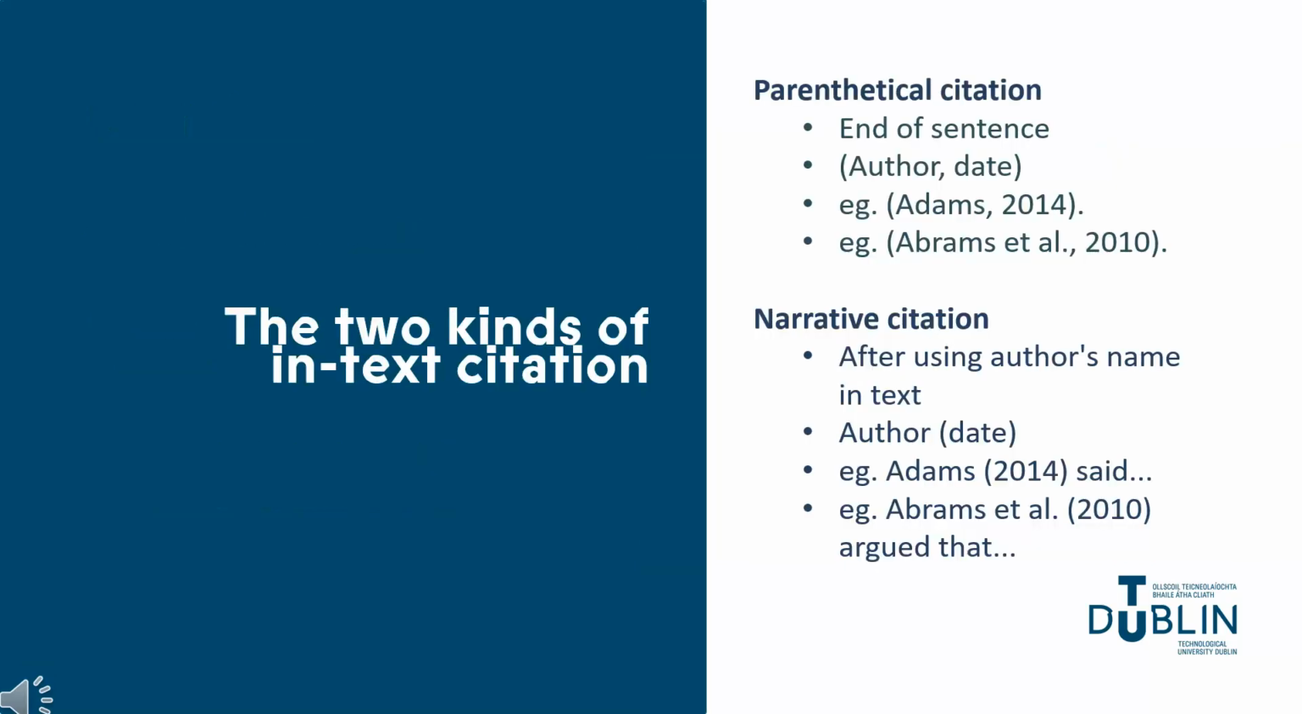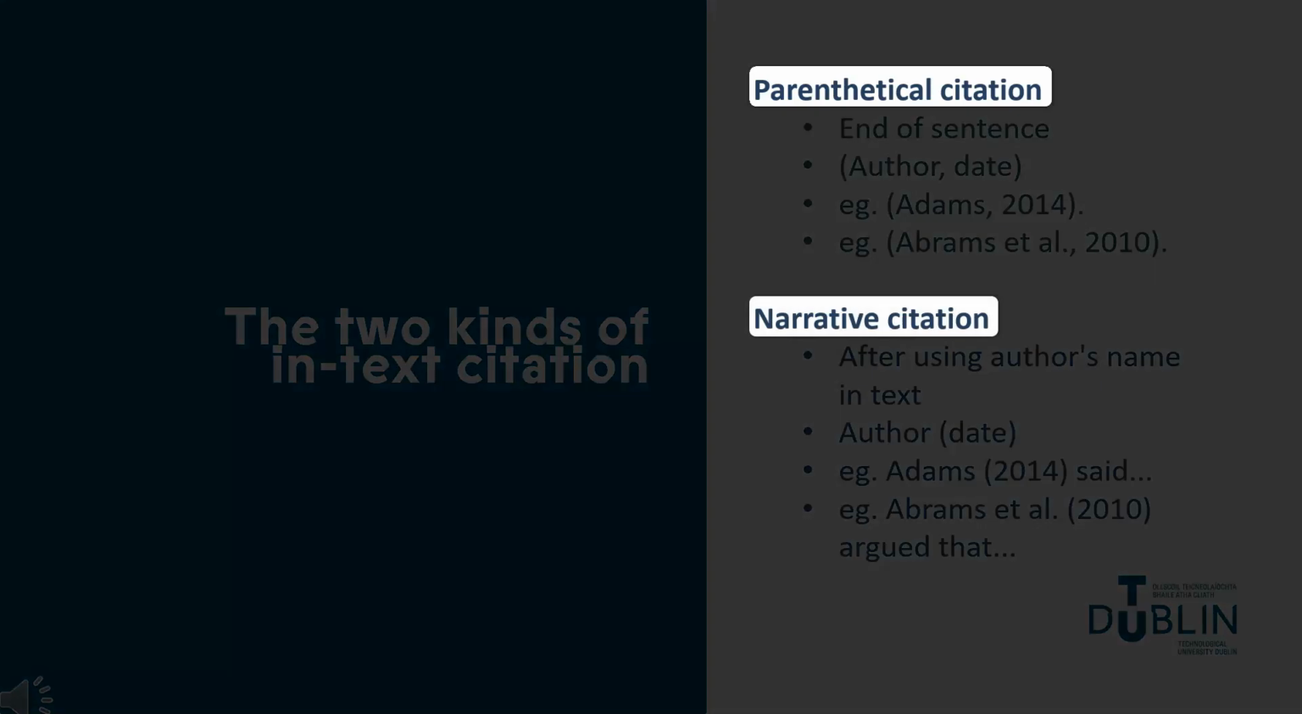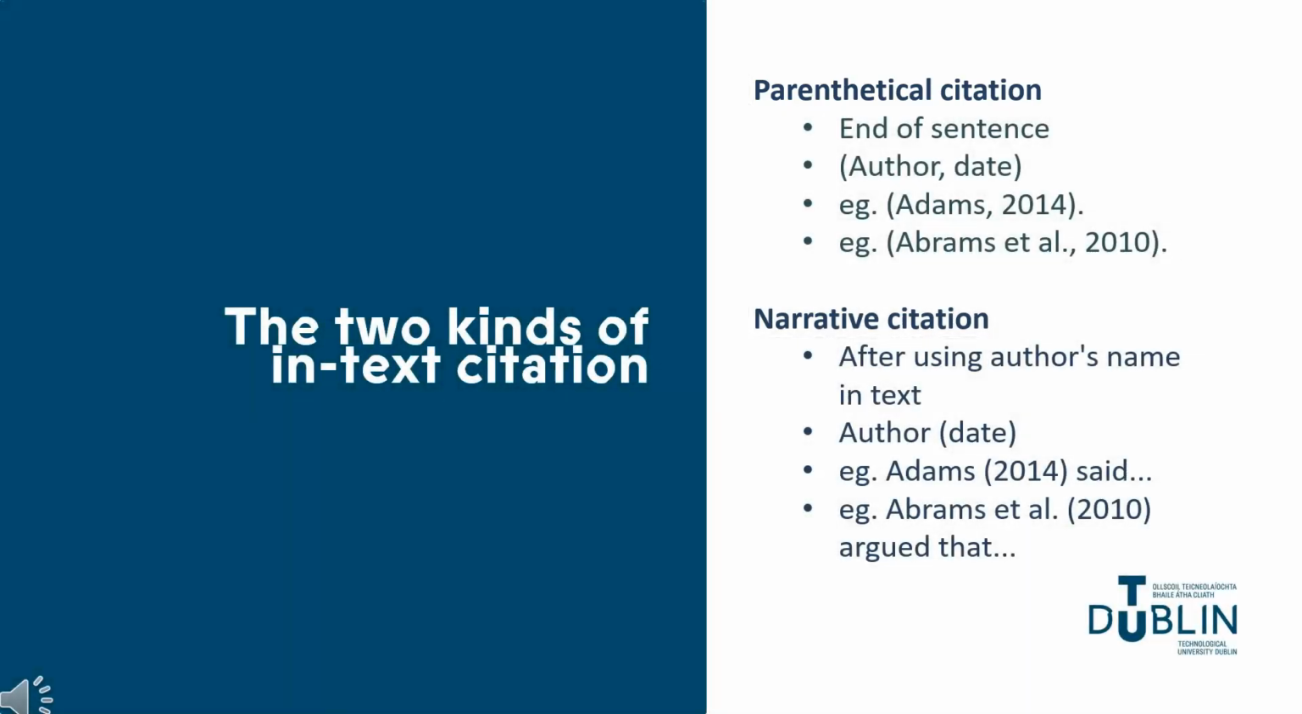In-text citations have two formats, parenthetical and narrative. In parenthetical citations, the author's surname and publication date appear in parentheses or round brackets. For example, if you don't mention the author directly in your sentence, you should include a parenthetical citation. So you place the author's surname and publication date in parentheses, brackets, at the end of your sentence. Please note that if the source has 3 or more authors, just write the first author's surname, followed by et al.